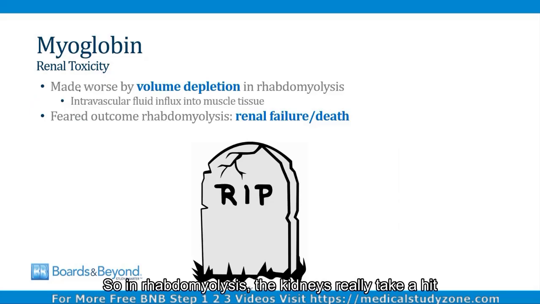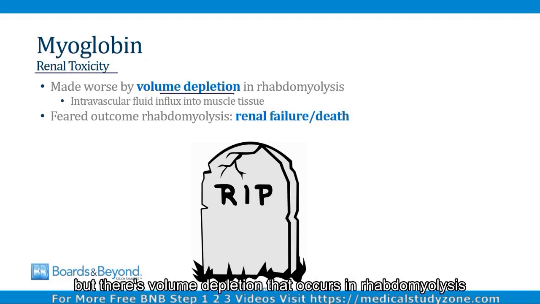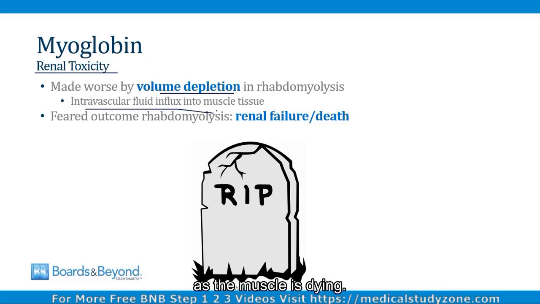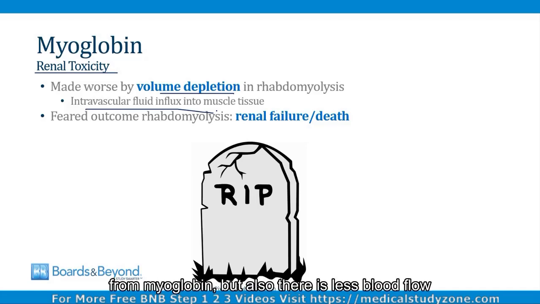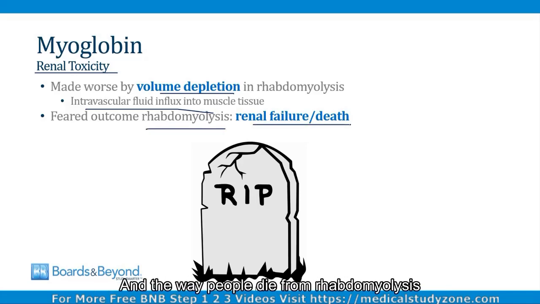So in rhabdomyolysis, the kidneys really take a hit because not only is myoglobin renal toxic, but there's volume depletion that occurs in rhabdomyolysis because intravascular fluid leaks into muscle tissue as the muscle is dying. So not only are the kidneys exposed to toxicity from myoglobin, but also there is less blood flow to the kidneys because fluid is leaking out into necrotic muscle tissue. And therefore the feared outcome of rhabdomyolysis is renal failure and death. And the way people die from rhabdomyolysis is death due to renal failure.